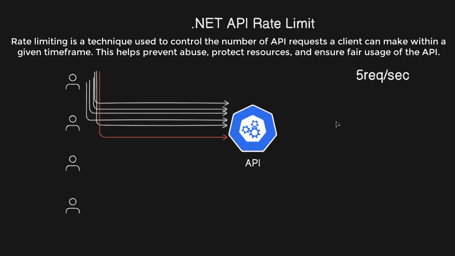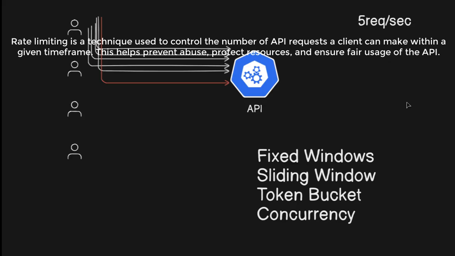Let's take a look at the 4 types of rate limiter. These are fixed window, sliding window, token bucket, and concurrency. Let's take a look at each type of rate limit with a diagram and a coding example with test cases.